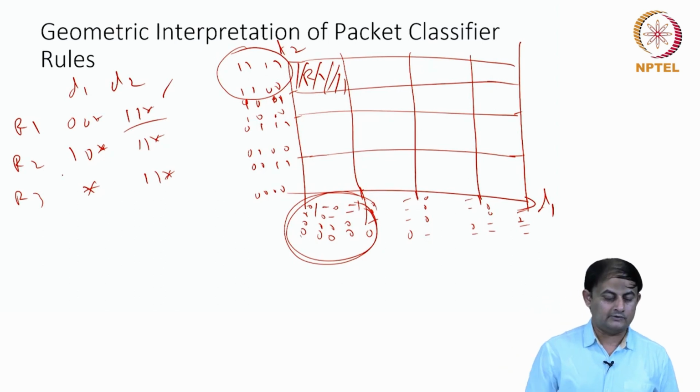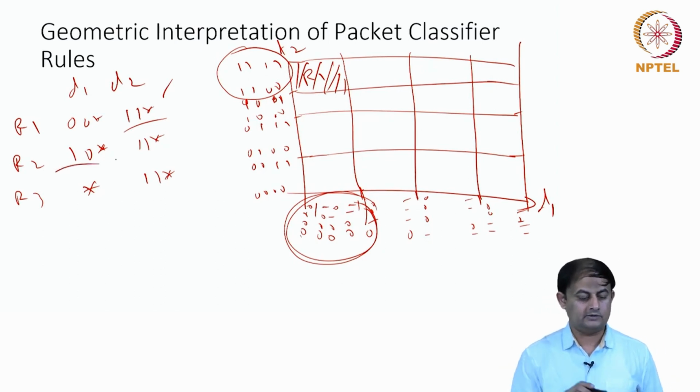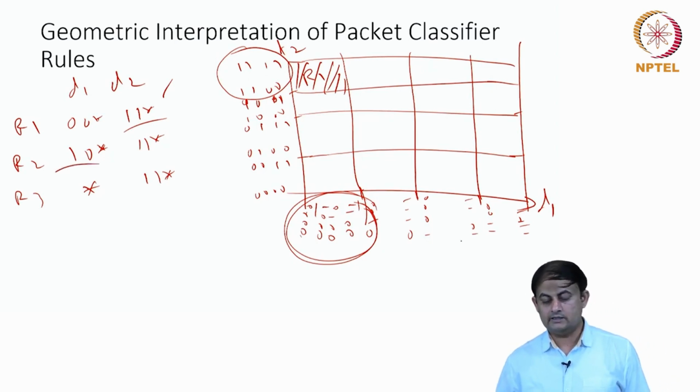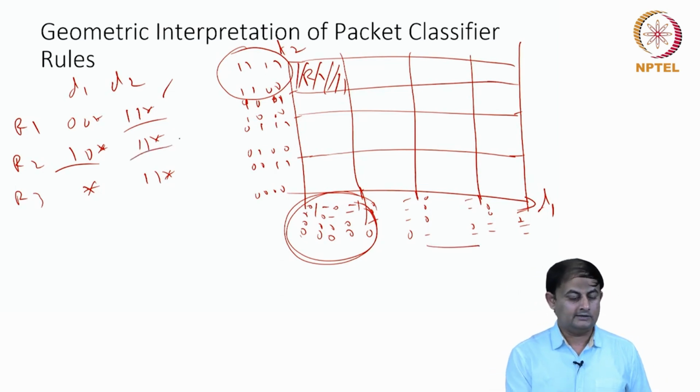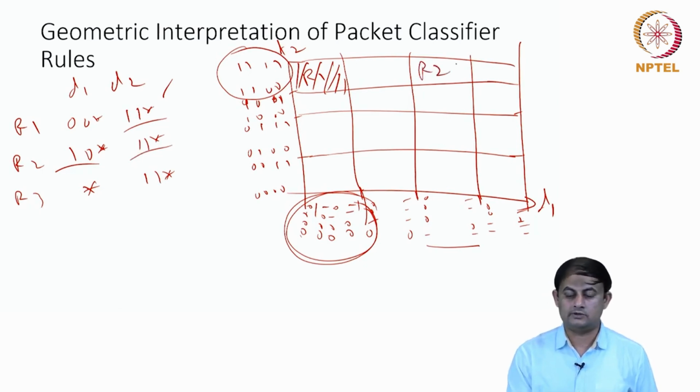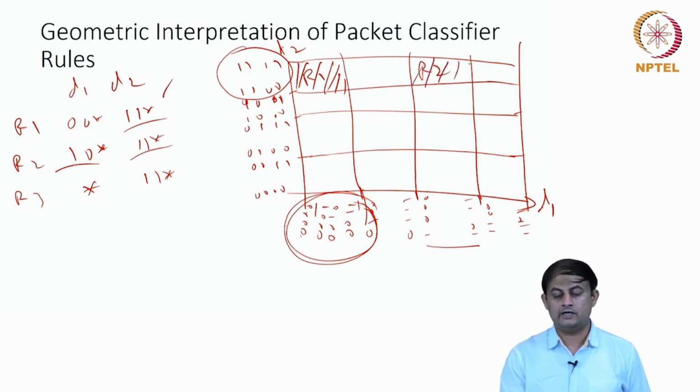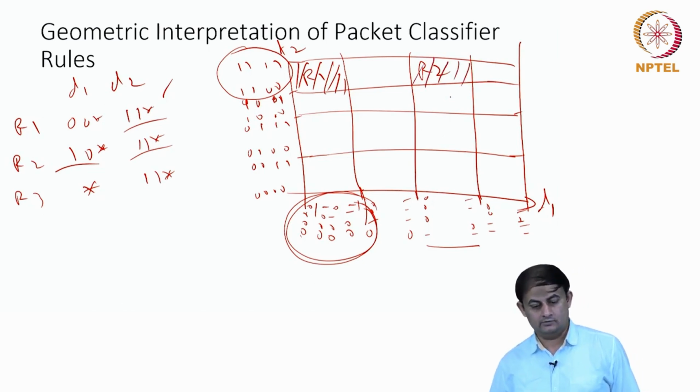Similarly, rule R2 says dimension D1 is 1 0 star. Where exactly is 1 0 star? This is the region where 1 0 star is on the x-axis, dimension D1, and the second dimension is still 1 1 star, which is in the same region. So this is your rule R2. This entire range is R2.